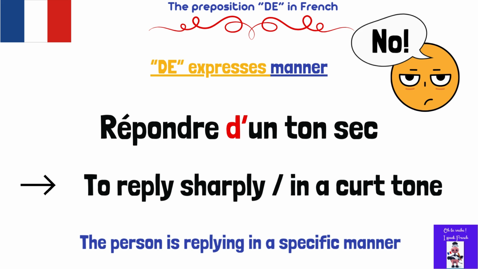So let's take another example in which de can express manner too. Let's have this example. Répondre d'un temps sec. This expression means to reply sharply to someone or in a curt tone. So here the person is replying in a specific manner. We are not expressing a cause here, but a manner in which someone is replying.